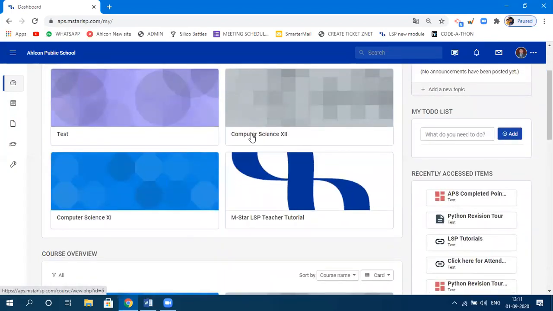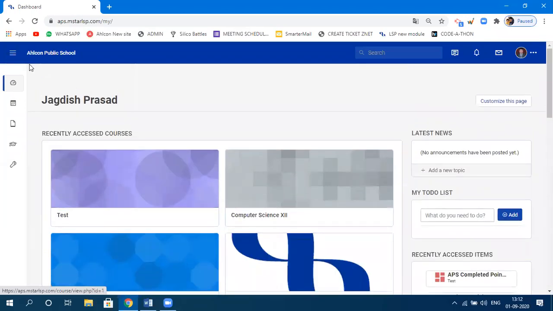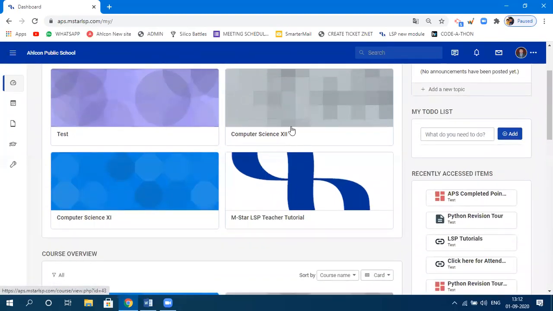You can clearly see that because I teach 11th and 12th computer science, these two classes are here. There is a testing page for testing purposes, and this page, MStar LSP teacher tutorial, will also be there to help you out. If you get stuck somewhere, some tutorials are also there. Ultimately, these two things are there for you to check. This is one way to navigate and check your credentials, to see that the classes you teach are actually there or not.